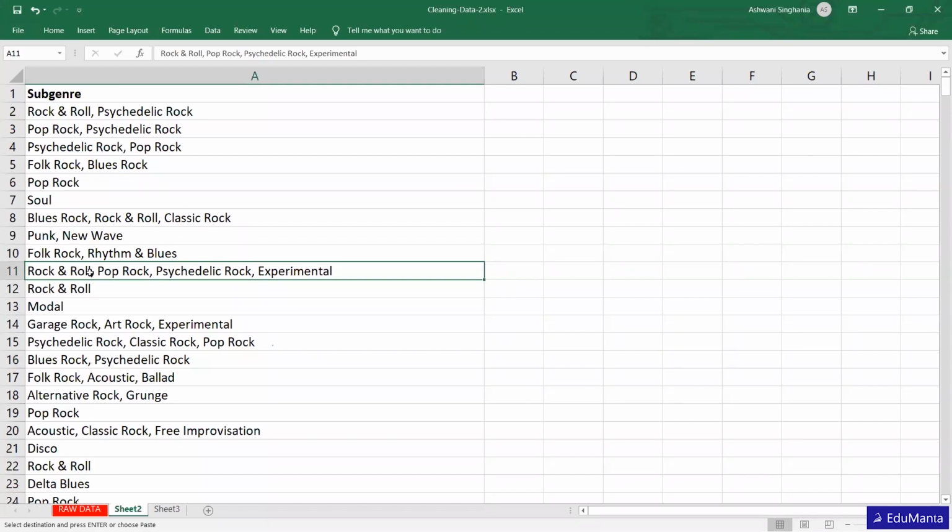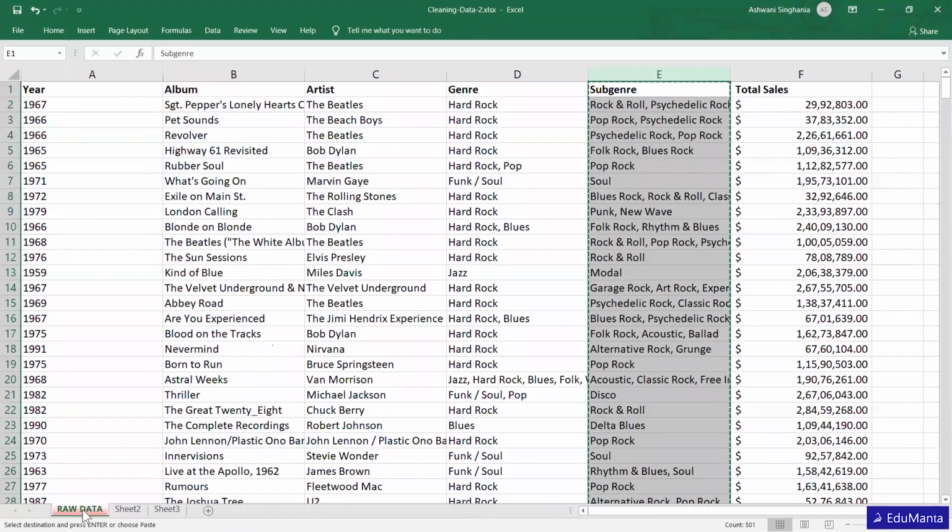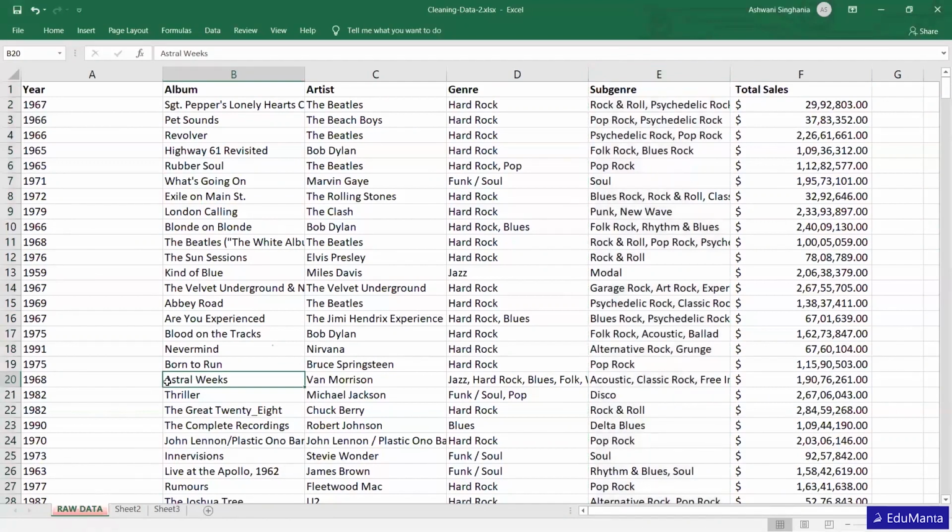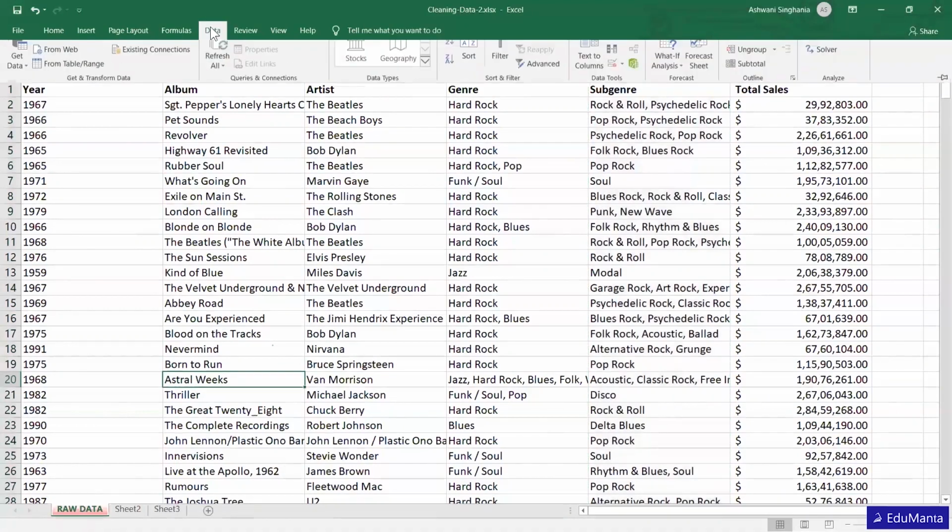Please repeat the removing of duplicate data. You want me to repeat removing duplicates, right? Yes. Sure, let me do it once again for you. It's a very small thing. You have to go to Data.